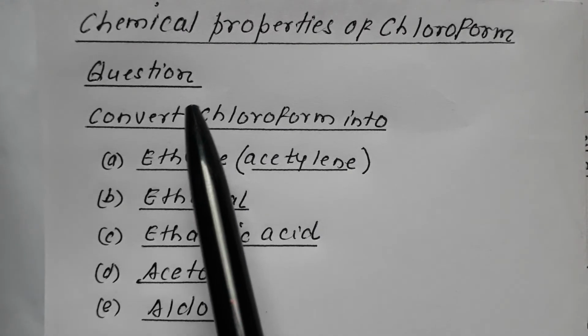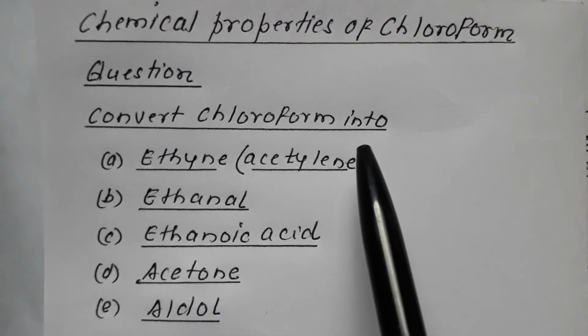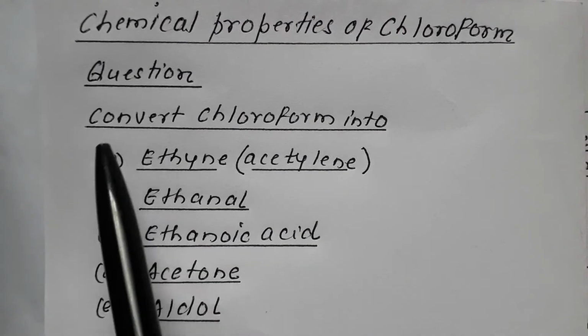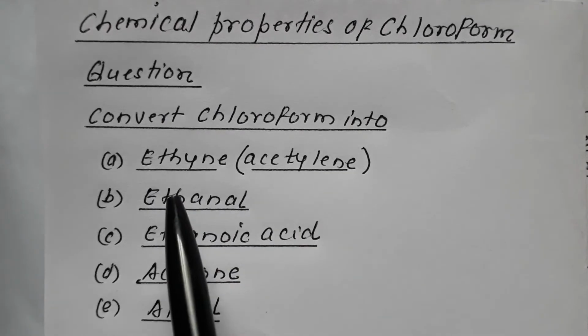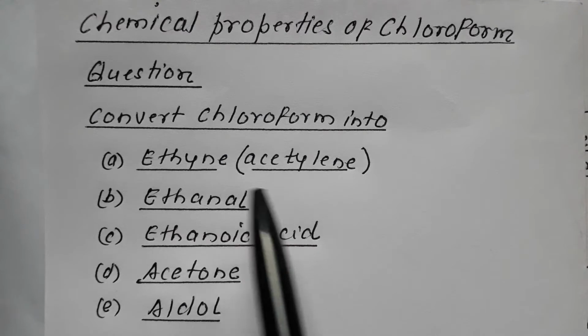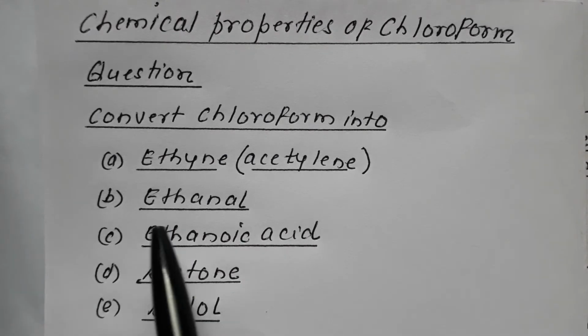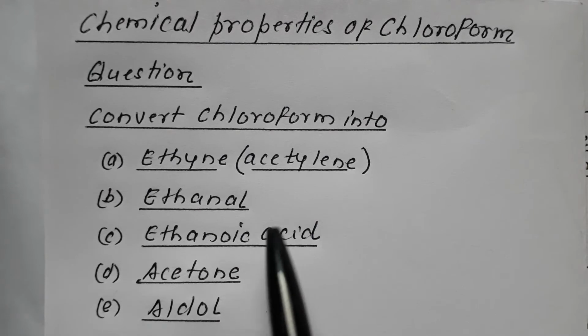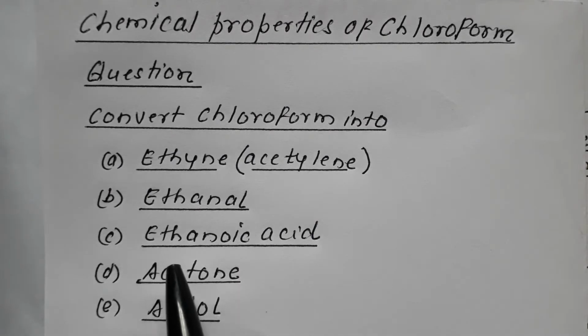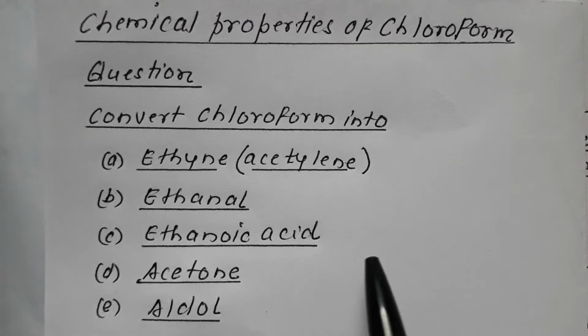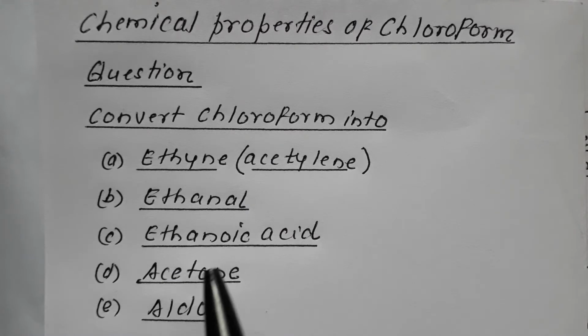Suppose a question is given to us: convert chloroform into number 1 ethyne, that is acetylene, number 2 into ethanal, that is acetaldehyde, next into ethanoic acid, that is acetic acid, next into acetone, and last into aldol. These first 4 are very important, and all these conversions are in fact interconnected. Therefore I am taking all the 4 together.